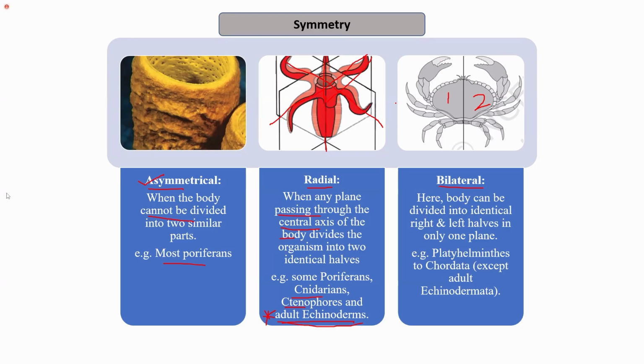If I consider another line as an axis, it does not divide the organism into two equal halves, and therefore there is only one plane that divides the organism into two identical right and left halves.